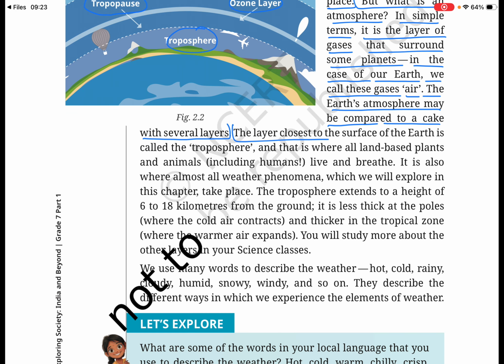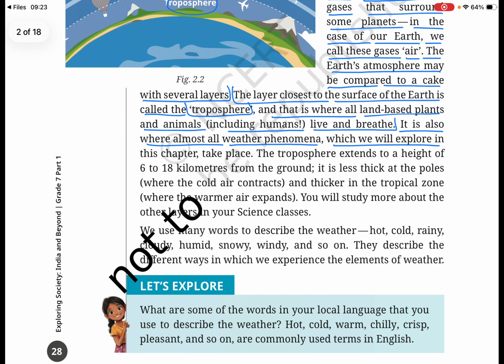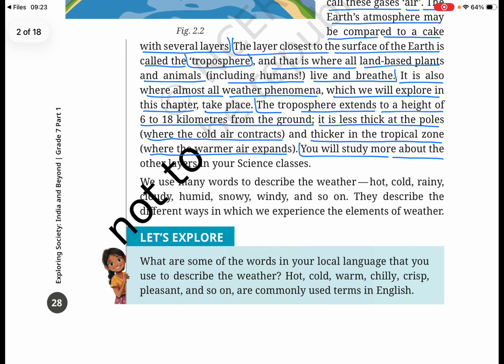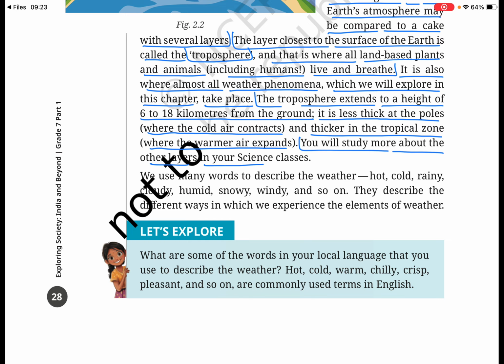The layer closest to the surface of the earth is called troposphere, and that is where all land-based plants and animals, including humans, live and breathe. It is also where almost all weather phenomena, which we will explore in this chapter, take place. The troposphere extends to a height of 6 to 18 kilometers from the ground. It is less thick at the poles, where the cold air contracts, and thicker in the tropical zone, where the warmer air expands. You will study more about the other layers in your science classes.